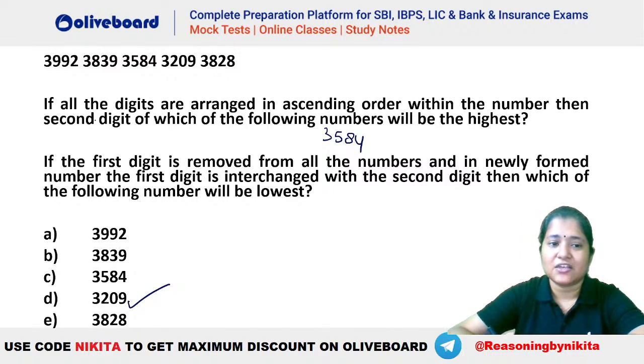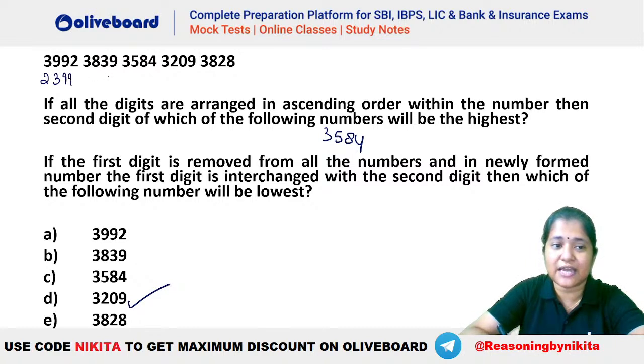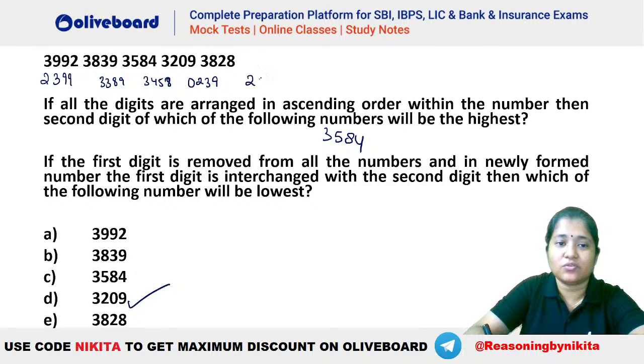Okay, let's see. If all the digits are arranged in increasing order within the number, then second digit of which of the following will be the highest? So you can see what we have to do. We have to arrange the digits within the number in increasing order. So this will be 2399, this will be 3389, this will be 3458, this will be 0239, and this one will be 2388.